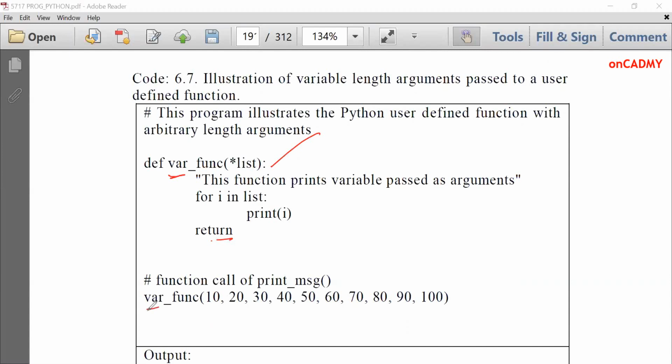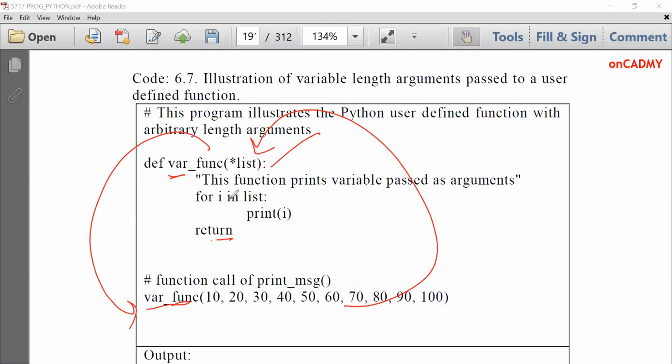So let's see in the function call how we have passed variable length arguments. You can see this is a function name, which is the same as this name, variable underscore function, func. And then in parentheses, we are passing 10 values, 10, 20, 30, 40, 50, 60, 70, 80, 90, and 100. So all these 10 values will be passed and will be fetched by this list argument. Fine.